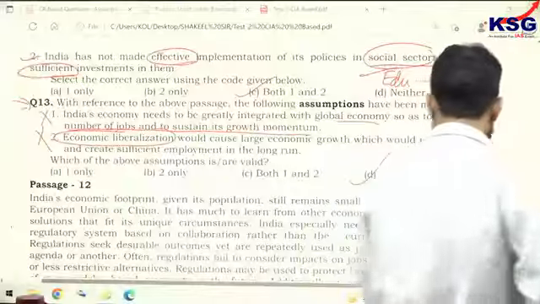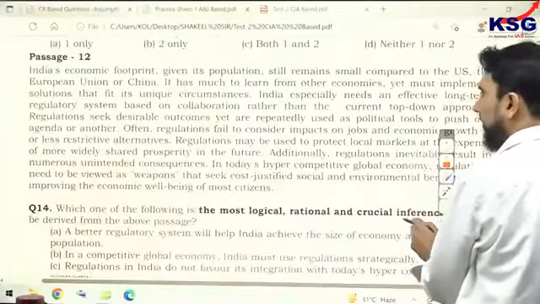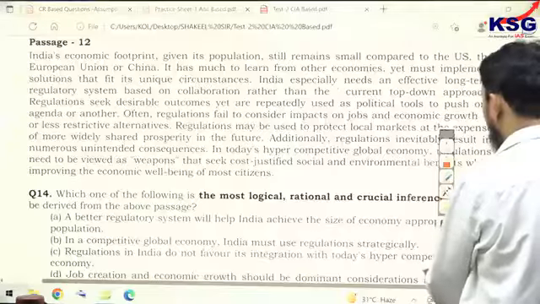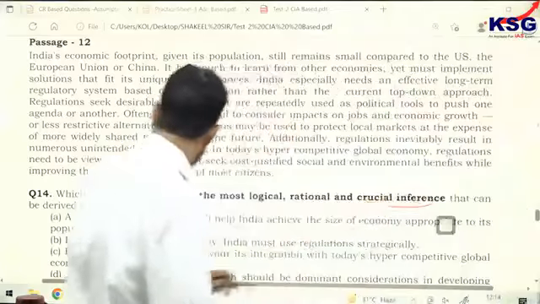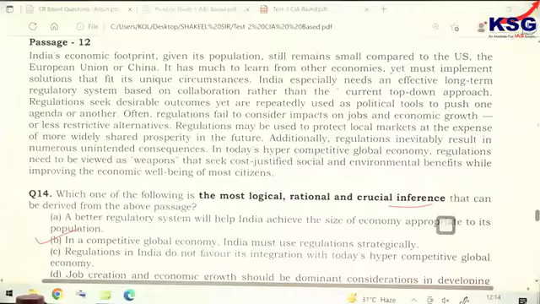Now the next passage is passage 12. The first question is asking you inference. The B option should be chosen: in a competitive global economy, India must use regulations strategically.